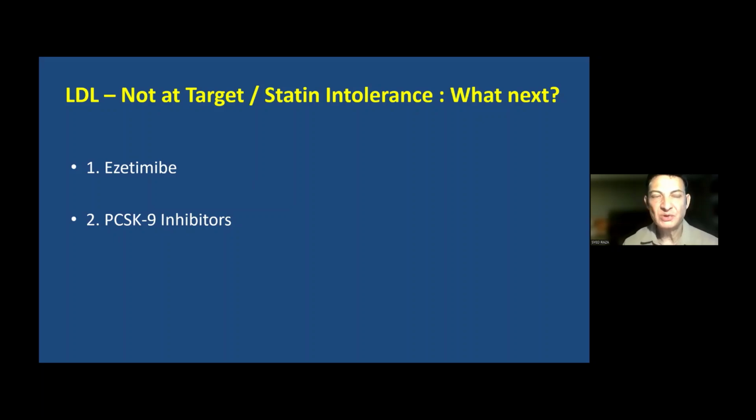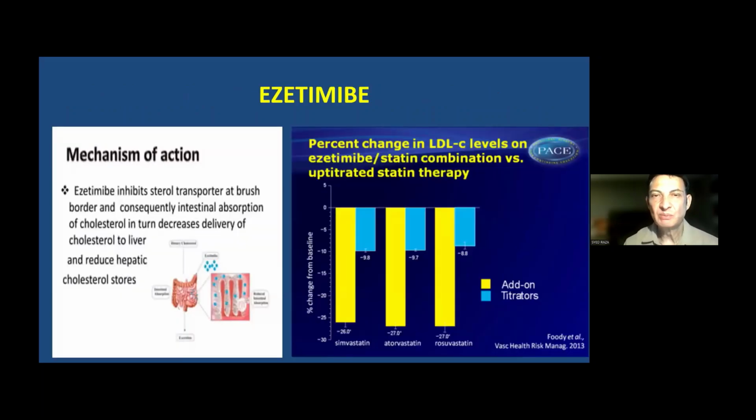So we have other choices, other medication that we can use instead of or on top of the statin therapy. And these are ezetimibe and PCSK9 inhibitors mainly. So ezetimibe, we all know that primarily it helps in reducing the absorption of cholesterol from the gut. And we may use it combined with statin therapy. The studies have very clearly shown that if you use statin therapy alone, the reduction in LDL cholesterol is not that great, compared to where you would use ezetimibe combined with statin therapy.